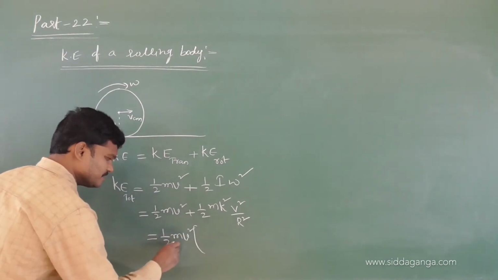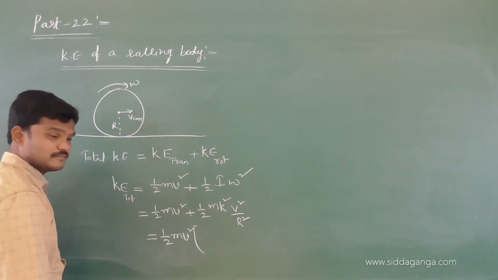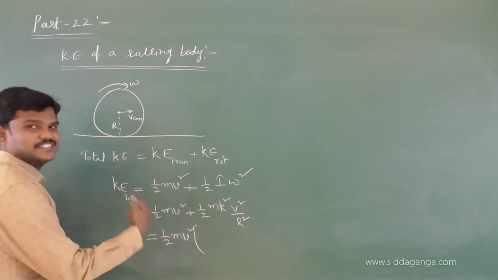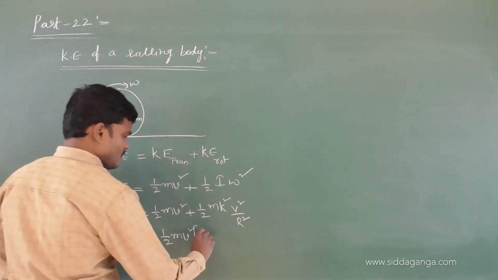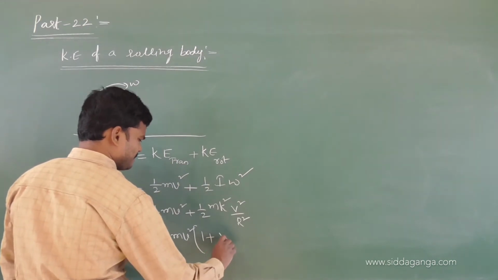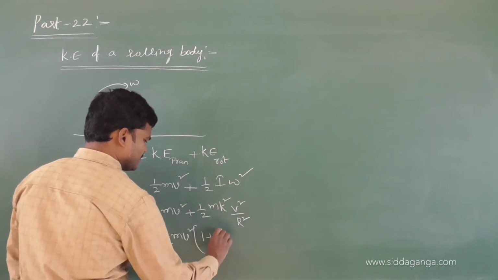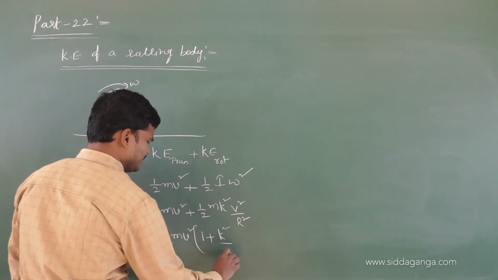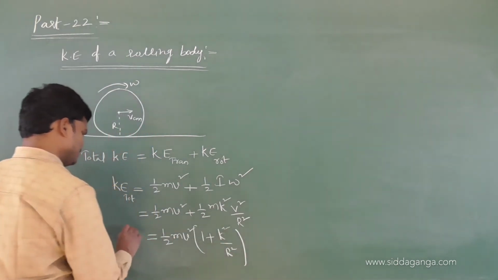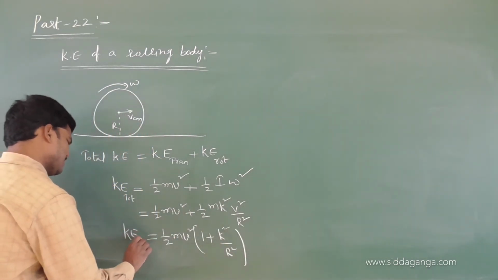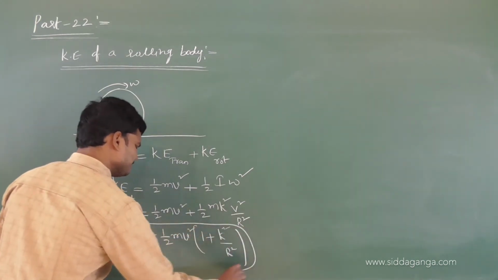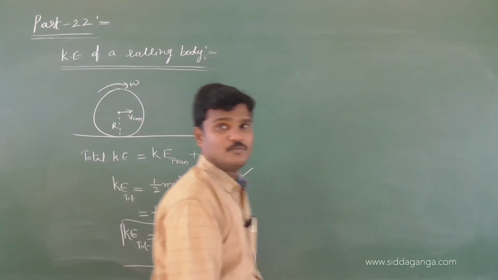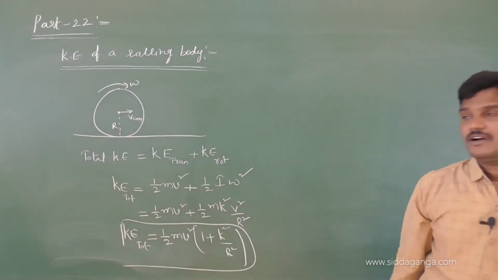Of course, half m v square is what? It is the pure translational kinetic energy. Then 1 plus what? K square by r square. So this is the total kinetic energy of a rolling body: half m v square into 1 plus k square by r square.